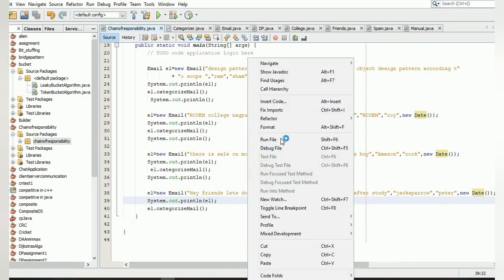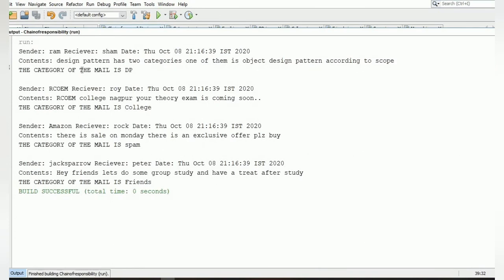So let's see the output. The first is sender Ram, receiver Sham, and the current date. Here the contents contain some of the keywords of the DP array such as design, pattern, object. So the category of the mail is DP. Now in the second mail, it contains the keywords such as RCOM and college. So the category of the mail is college.